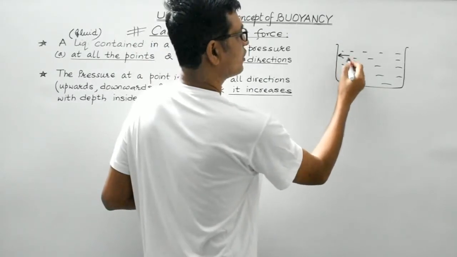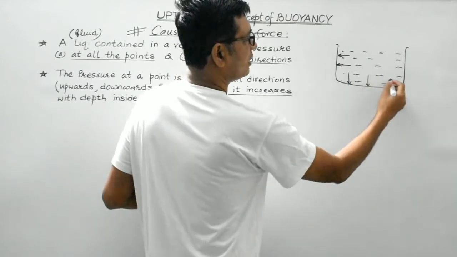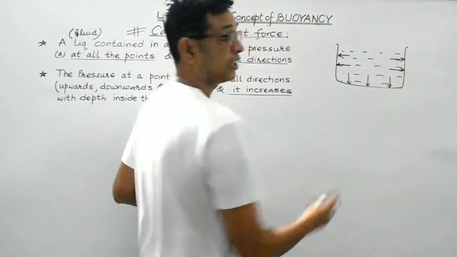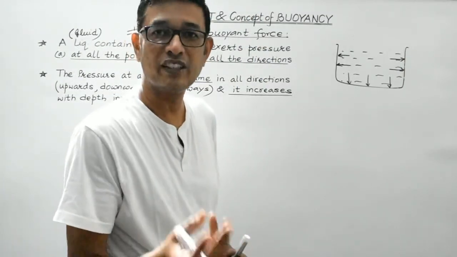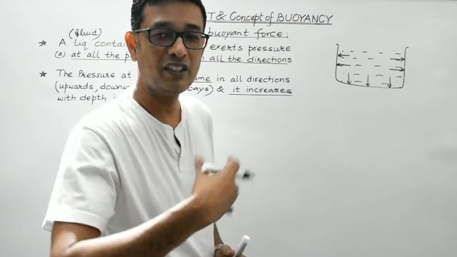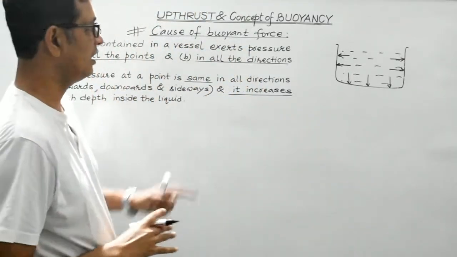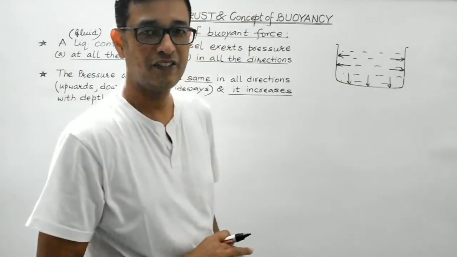No doubt regarding this. This we have already discussed in the previous lecture. Pressure actually is thrust per unit area. Thrust is the force exerted by the liquid on the surface normally. So definitely it will exert pressure at all the points and in all the directions. I hope now it's pretty clear, right?